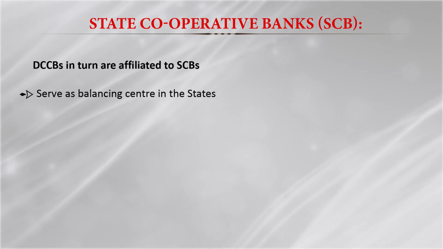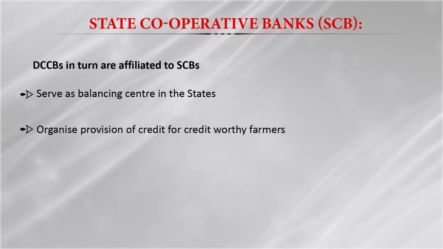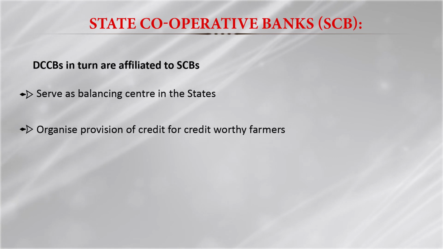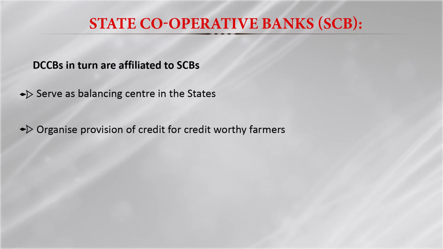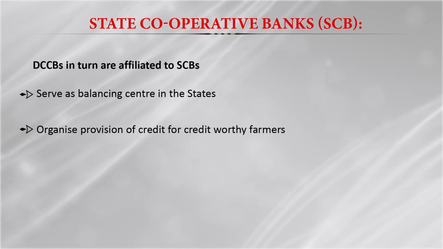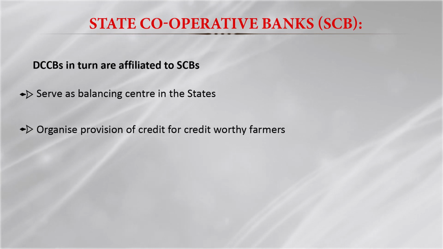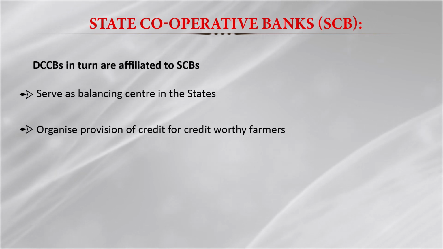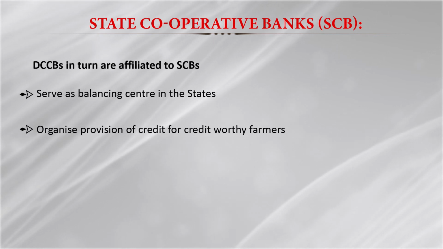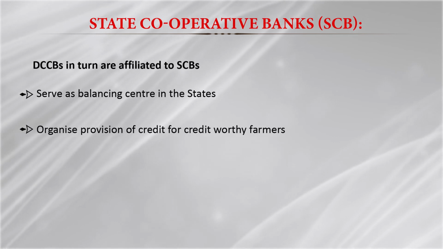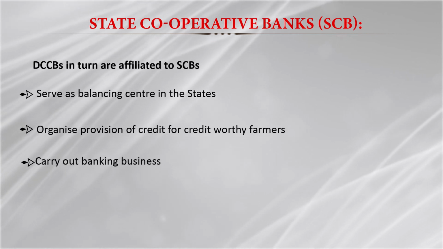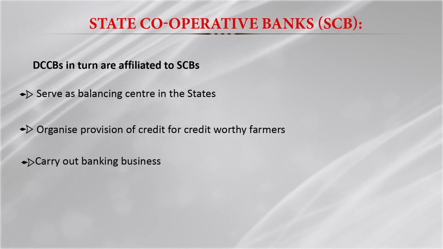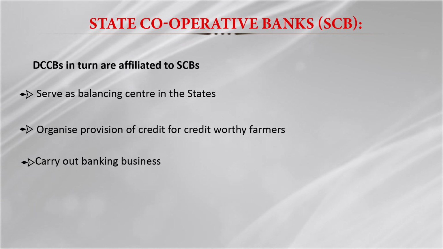So state cooperative banks serve as a balancing center in the states. They organize the provision of credit for the creditworthy farmers. They make the arrangement and coordinate with the different banks and the state government. They also coordinate with the national federation, and they guide and monitor the activity of the district central cooperative banks, and they provide technical and financial support whenever required, and they also undertake banking business.